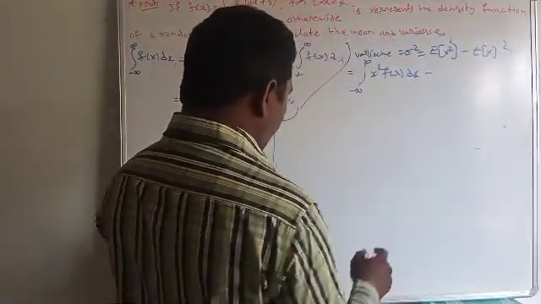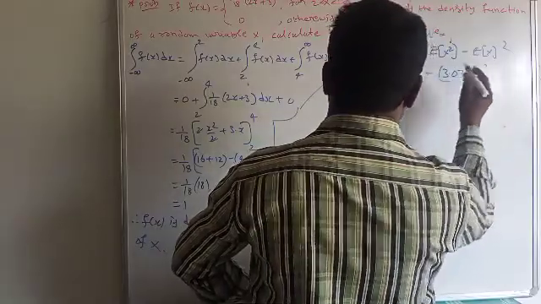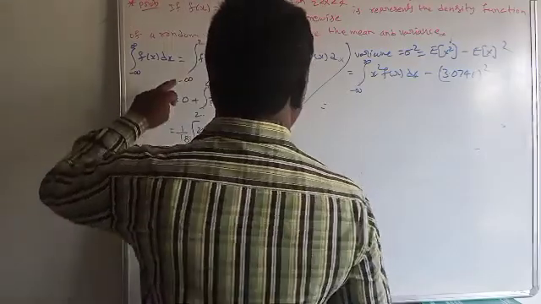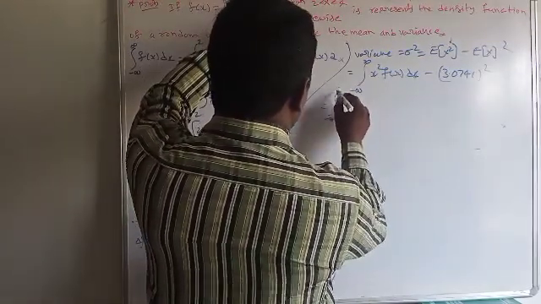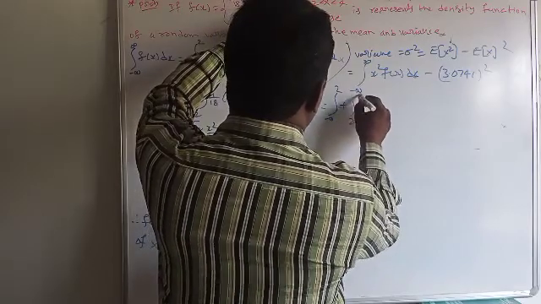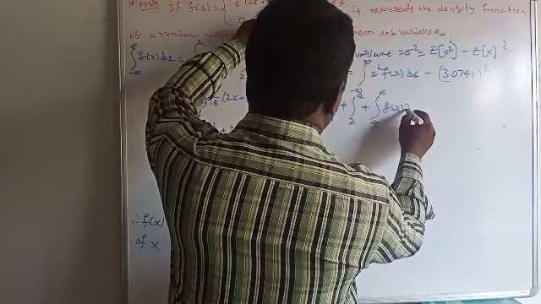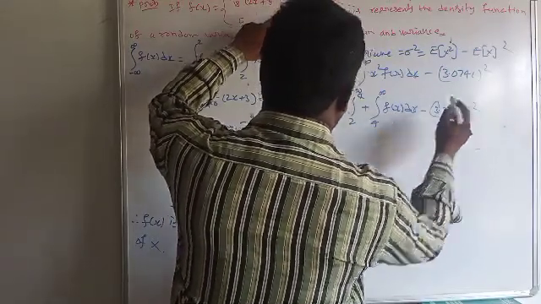Expression of x is 3.0741, whole square. And this is the same as the integral minus infinity to 2 plus 2 to 4 plus 4 to infinity of f of x dx minus 3.0741 whole square.